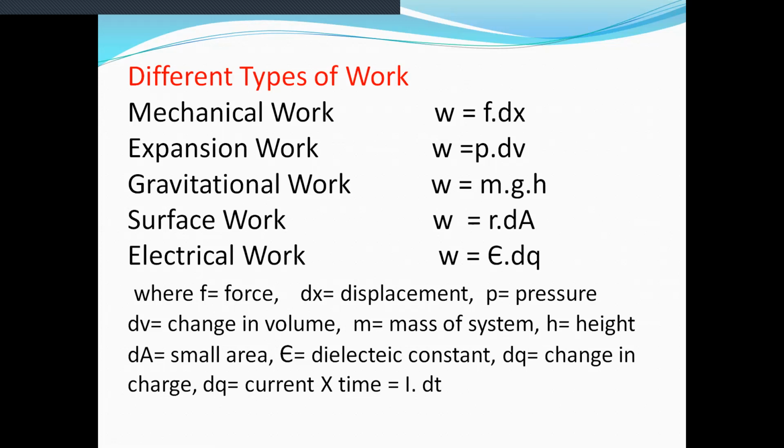Current multiplied by time gives change in charge, that is dq. So dq is equal to current into time. Current is denoted by I and time is denoted by dt. So dq is equal to I into dt.